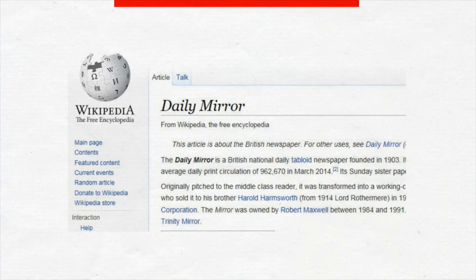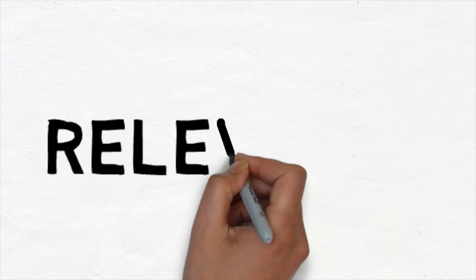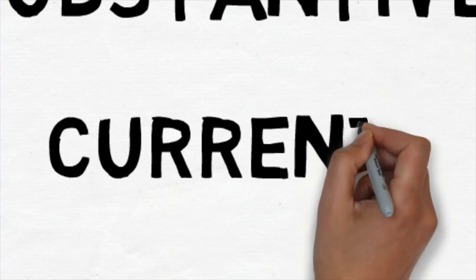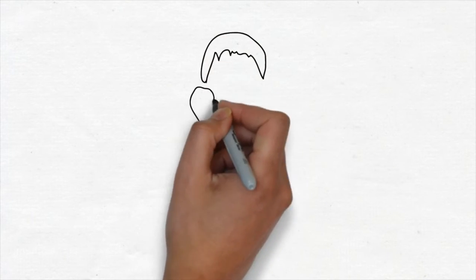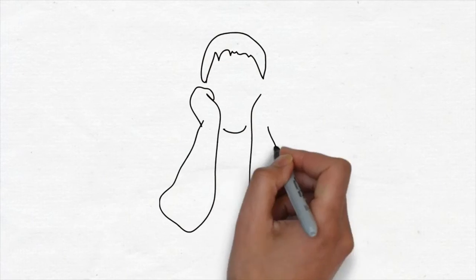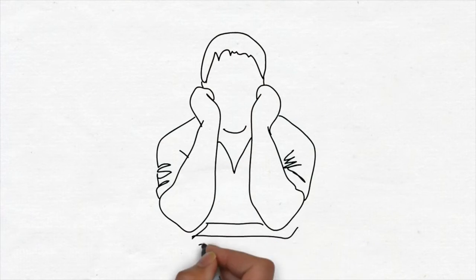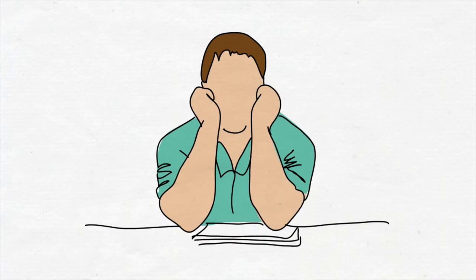It's very important that you also scan the actual content. Is it relevant to your research? Is it substantive? Is it current enough given your topic? A lot of information that percolates to the top of Google search results could be classified as nothing more than background information. It may seem appealing and short when you have a lot of work to do, but you'll feel differently when you're writing your paper.